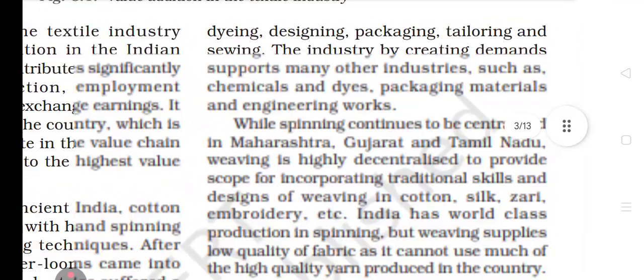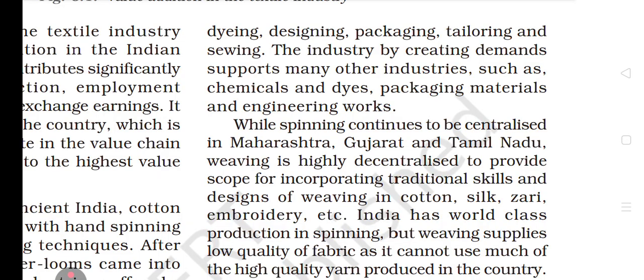The industry, by creating demand, supports many other industries such as chemical, dyes, packaging materials and engineering works. You must have seen that when we make garments from cotton, it requires the dyeing process, spinning, etc., all the processes. So the dyes are also taken by these cotton industries only.